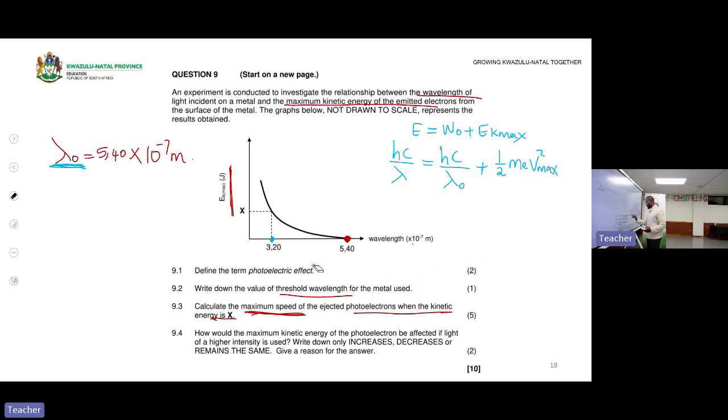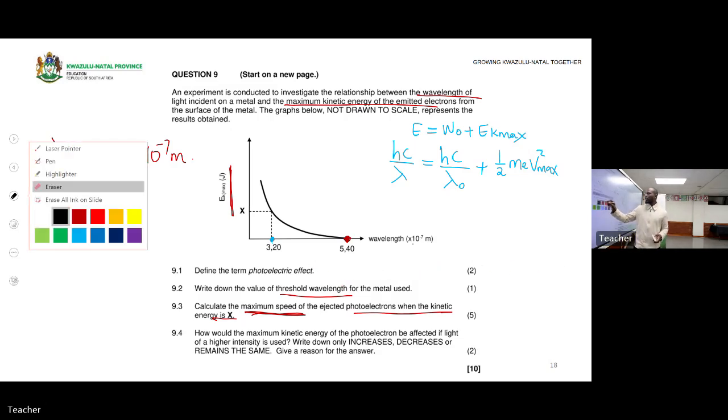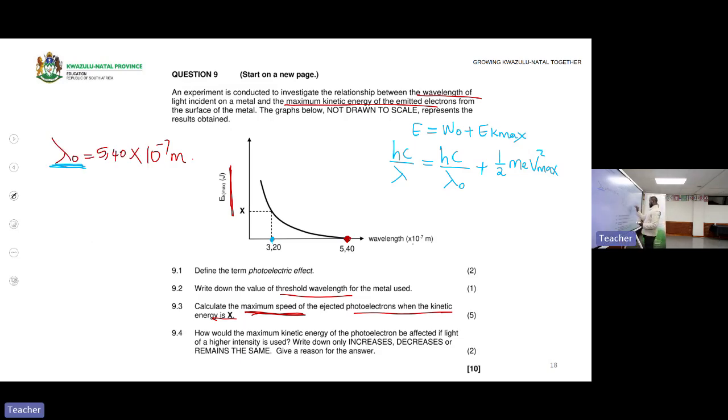h is Planck's constant, 6.63 times 10 to the power of -34. c is 3 times 10 to the power of 8, divided by the wavelength. The wavelength is 3.20 times 10 to the power of -7.